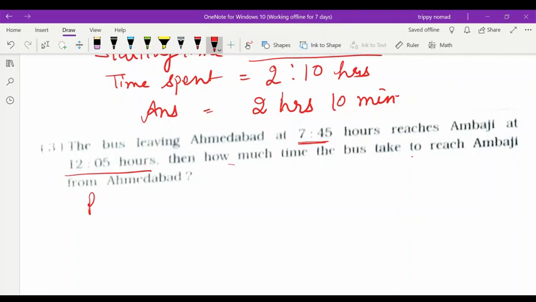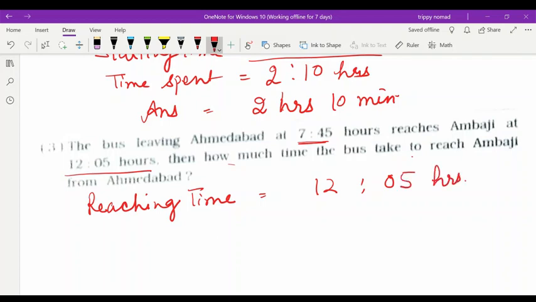Reaching time, the same way we are using the word, reaching time of bus, 12:05 hours. Here I am going to rub out hours, afterward I will tell you why.